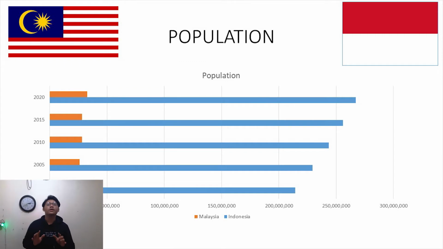The thing that I want to tell you guys is the population in these two countries increases, even in Indonesia that has more than 200 million people. That's amazing. And how about the age structure of the population? That question leads us to the next slide.